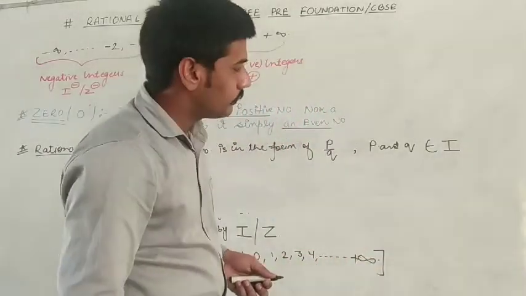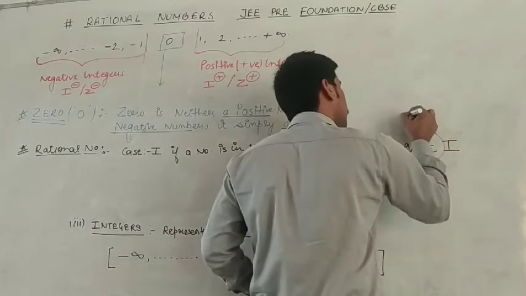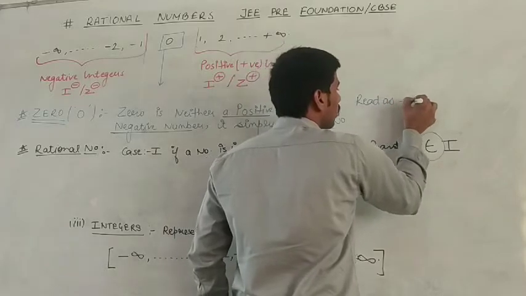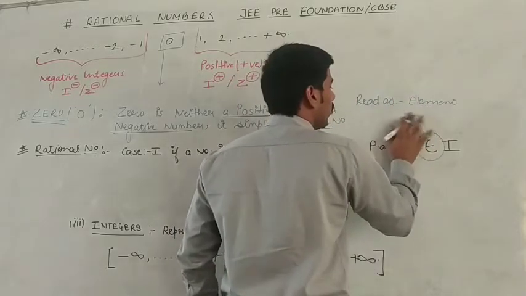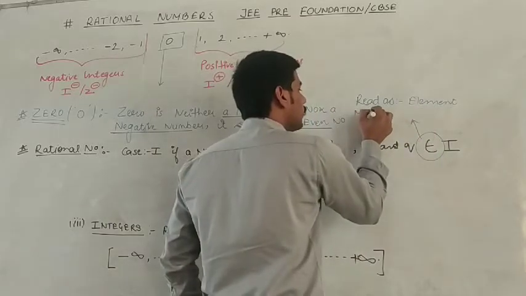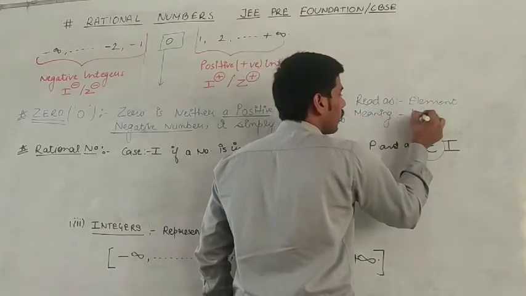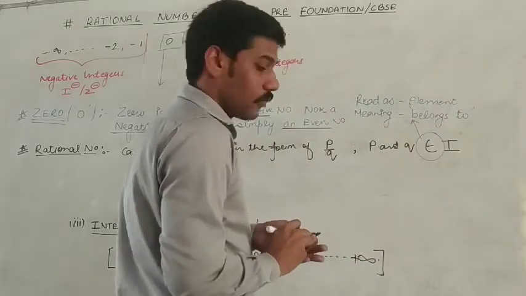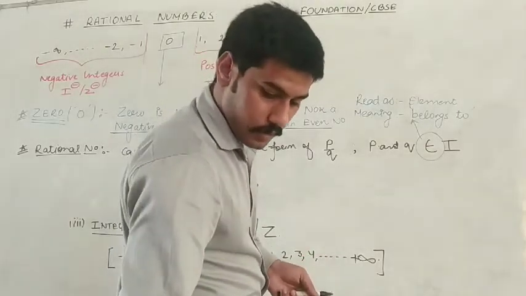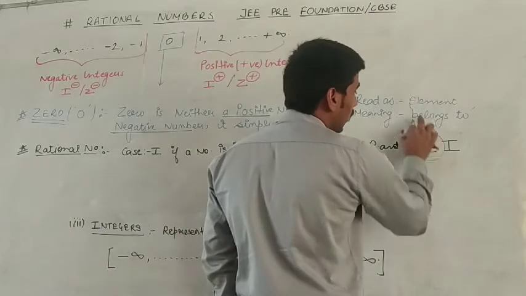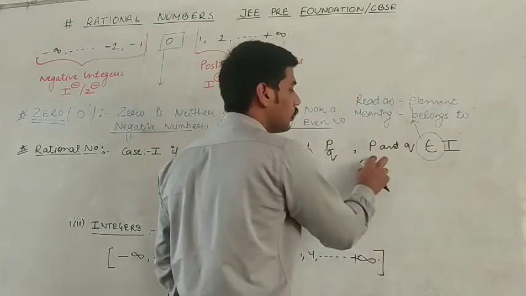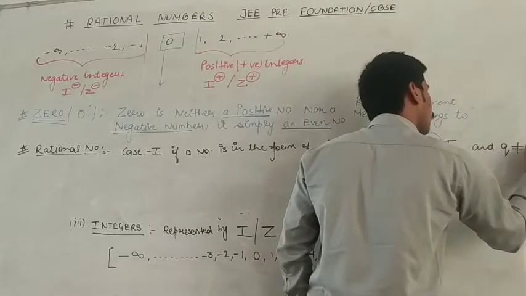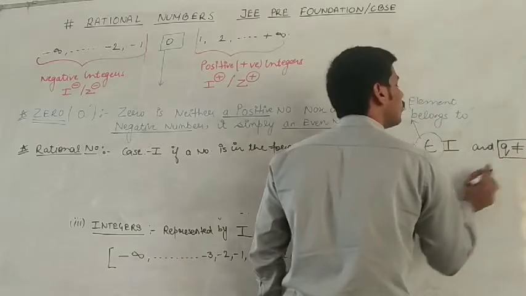Okay, now this sign represents, read as, element. And the meaning of this sign is belongs to. So what we say, P and Q are elements of integers. That means P and Q are always integers. Okay, and Q is not equal to 0. Q is not equal to 0.